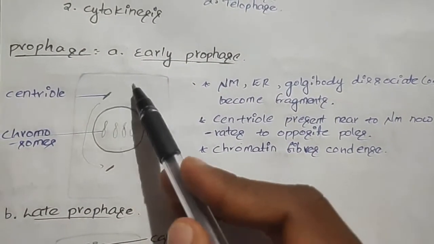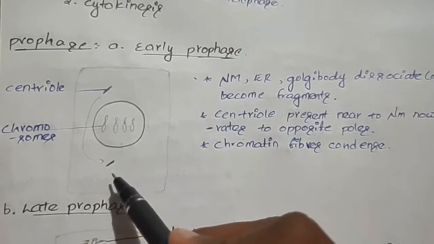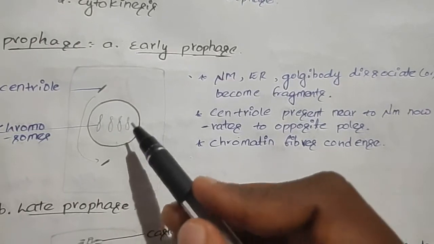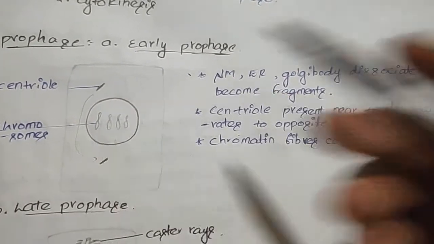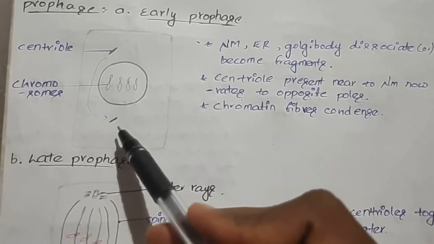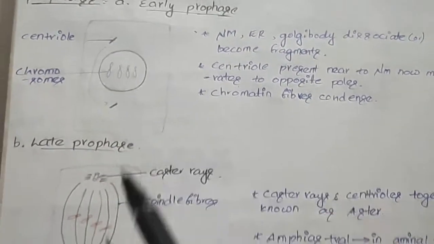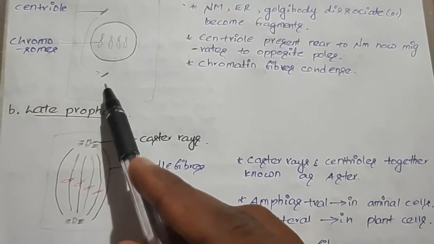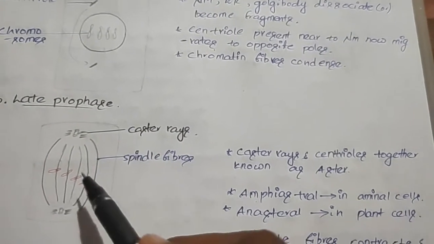One remains towards one pole and another comes to the other pole, and the chromatin fibers condense to form the chromosomes. Centrioles are present only in the animal cell, and in the plant cell we cannot see them. In the late prophase, from these centrioles these structures are developed.